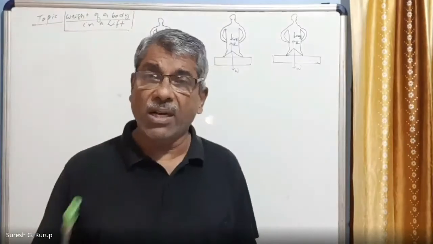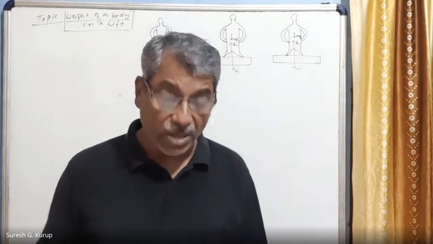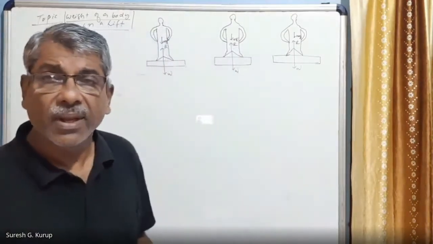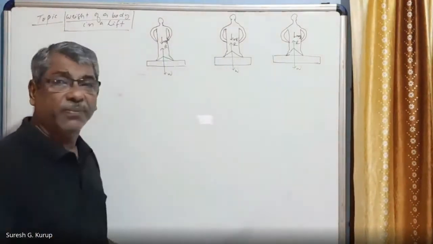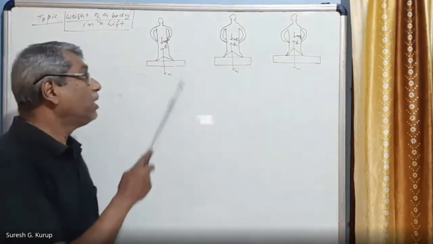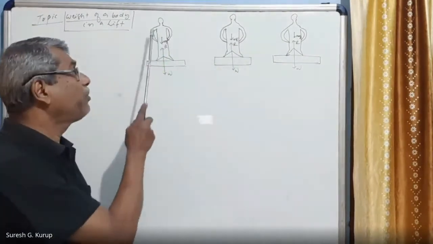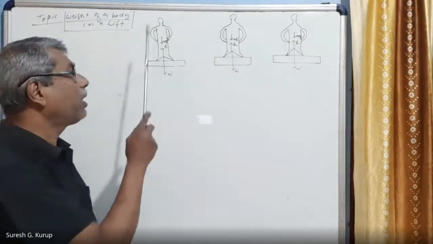In the last class we discussed inertial and non-inertial frames of reference. I think you might have understood it. Now this topic. A person is standing on the lift. The weight of the person acts on the platform, and the platform gives a normal reaction in the opposite direction. Weight and normal reaction.